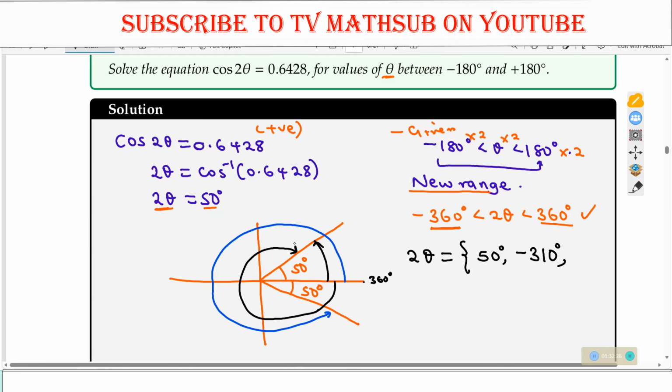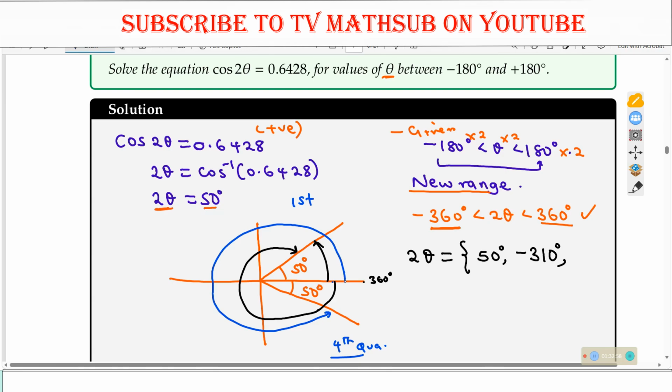I am moving from here. Remember, my first angle was in the first quadrant, and the next angle should be in the fourth quadrant. So we began with the first quadrant by getting the positive angle, which was 50. You moved from here up to here. That is the positive angle. But you also need the negative angle. That's why we moved like this to get the negative angle.